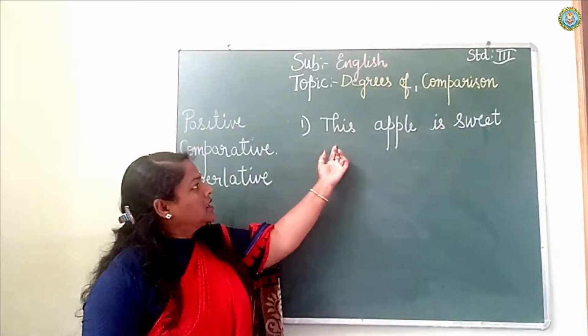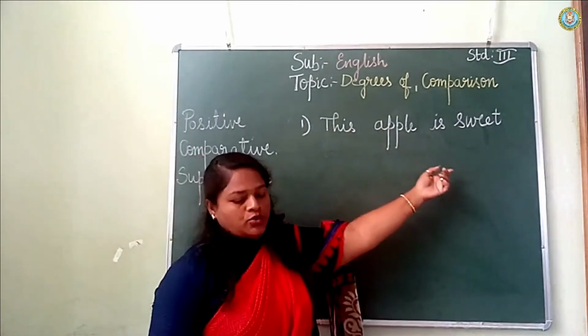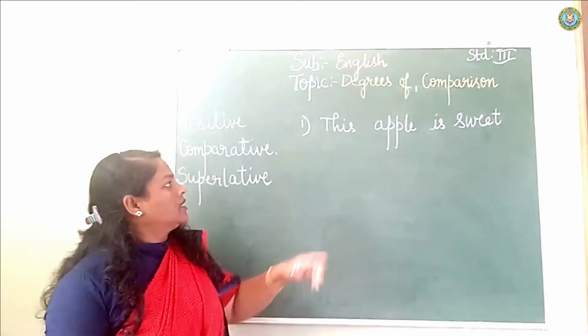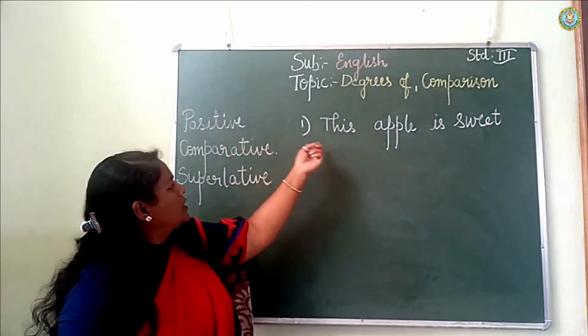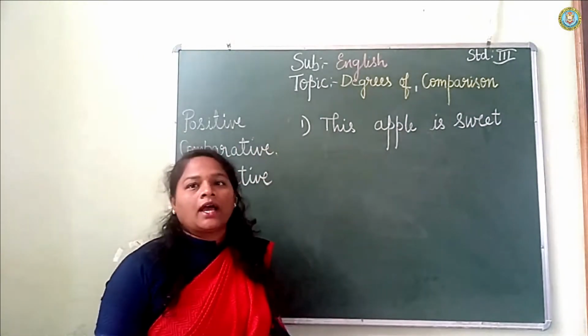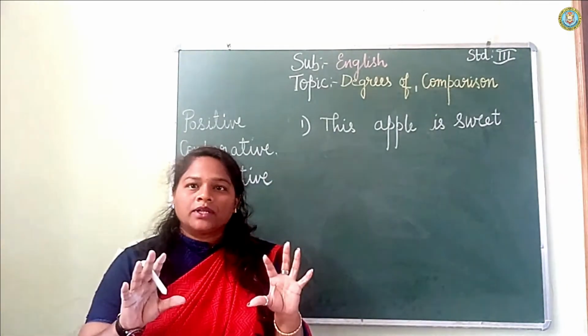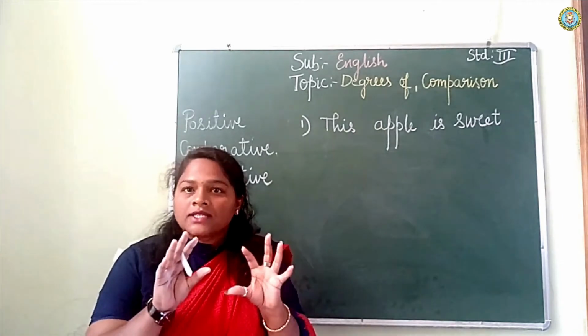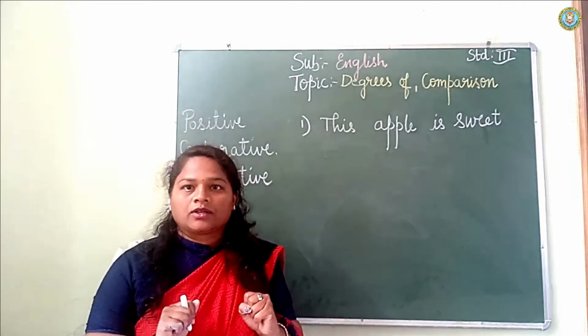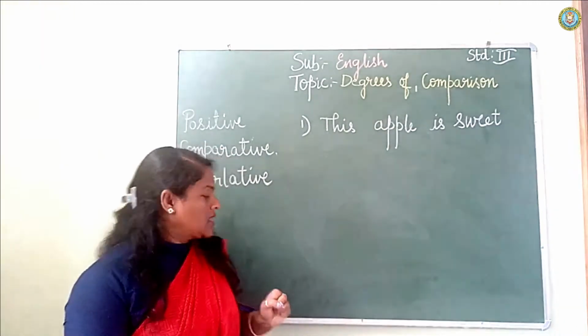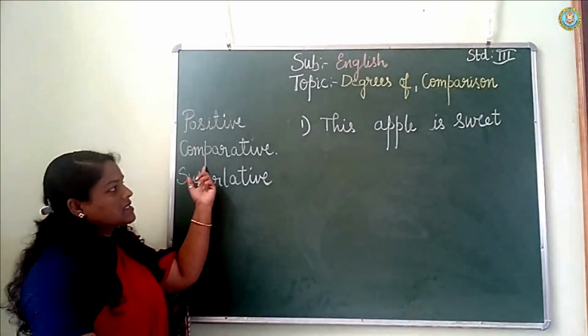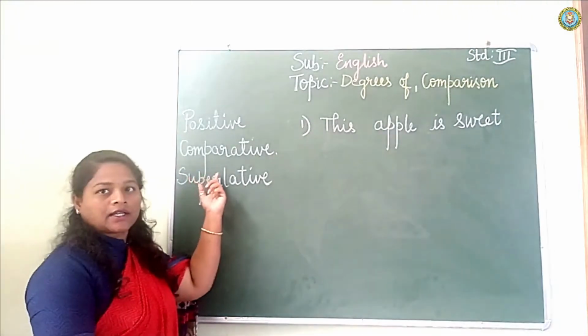So the first example for the positive degree is: the apple is sweet. It is not compared with anybody else. We don't know how it compares, it is just sweet. Got it, children?